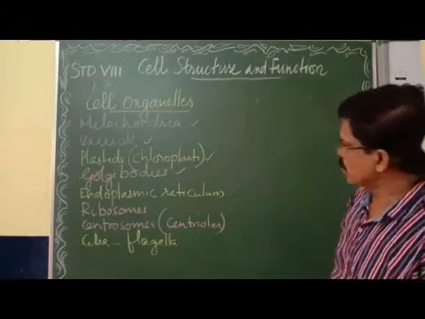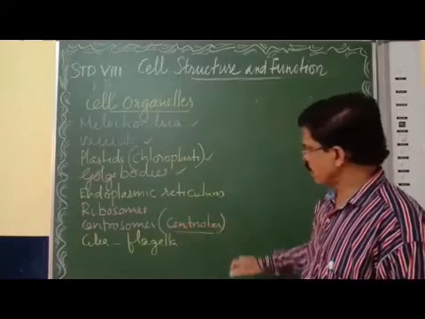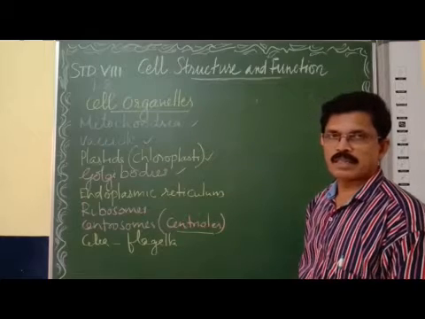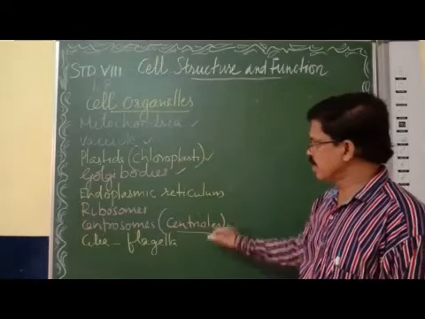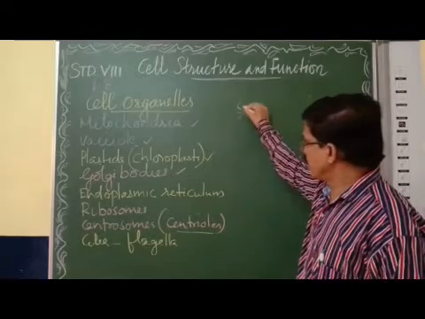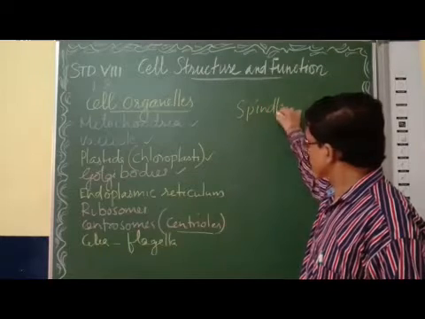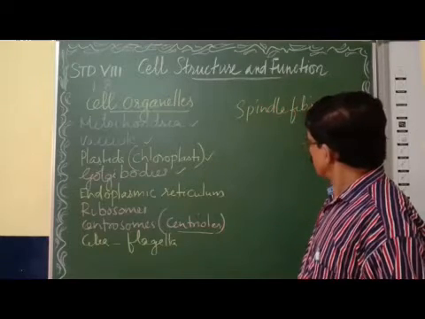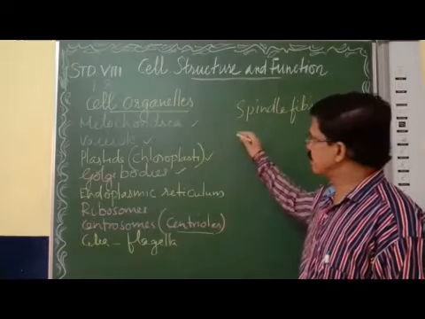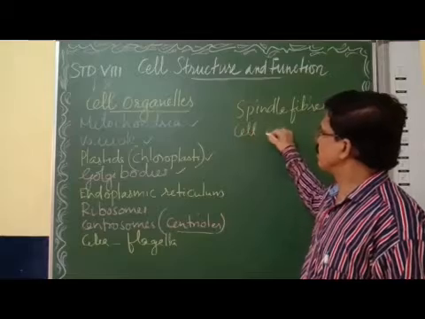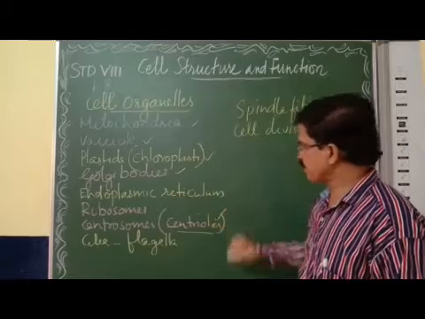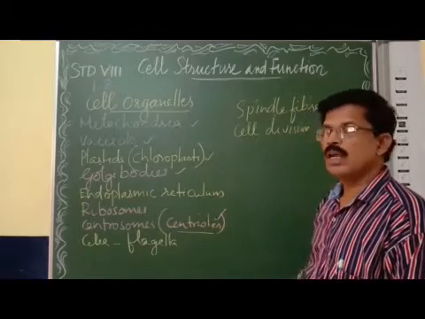Now centrosomes. Centrosomes are also called centrioles. They are present only in the animal cell, which helps in cell division, cell multiplication. During cell division, they produce the spindle fibers. So centrioles help in the formation of spindle fibers, which helps in the cell division of the animal cell.